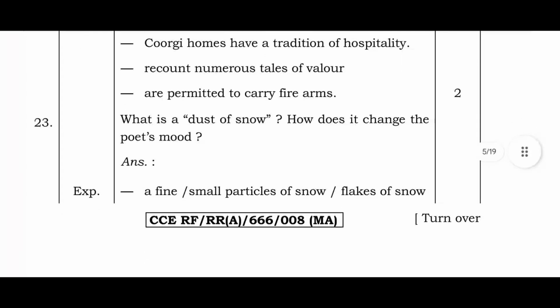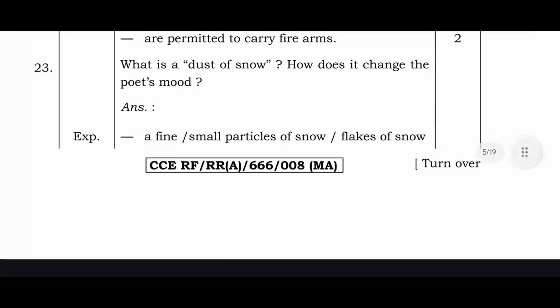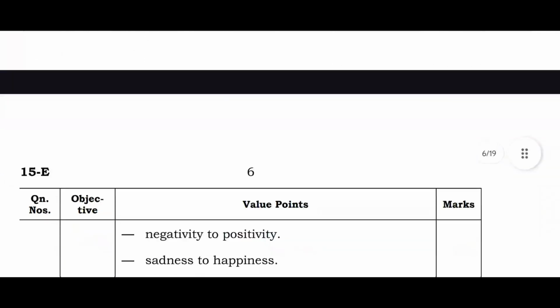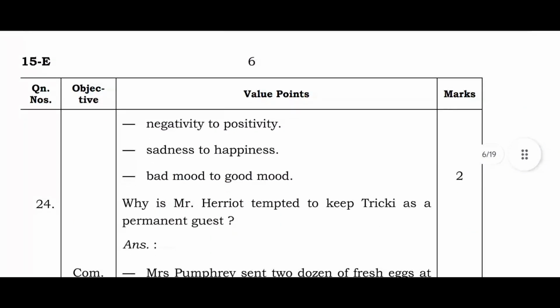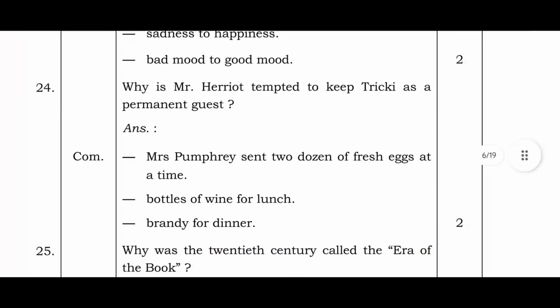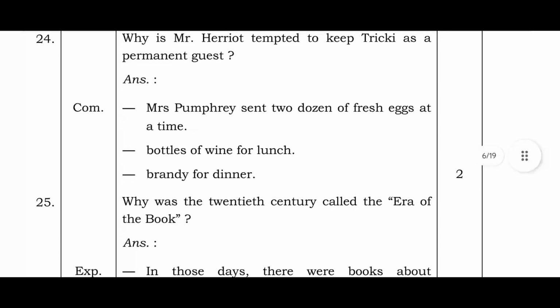What is a dust of snow? How does it change the poet's mood? Fine or small particles of snow or flakes of snow. Negativity to positivity. Sadness to happiness. Bad mood to good mood. Why is Mr. Herriot tempted to keep Tricki as a permanent guest? Mr. Pumphrey sent 2 dozen fresh eggs at a time, bottles of wine for lunch, brandy for dinner.